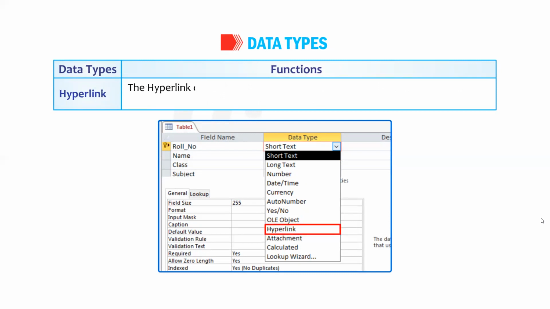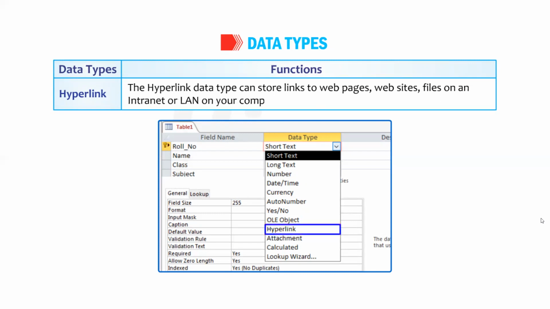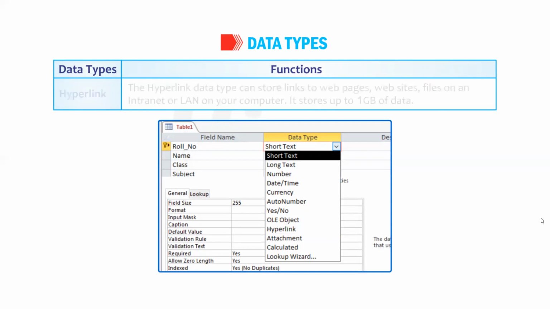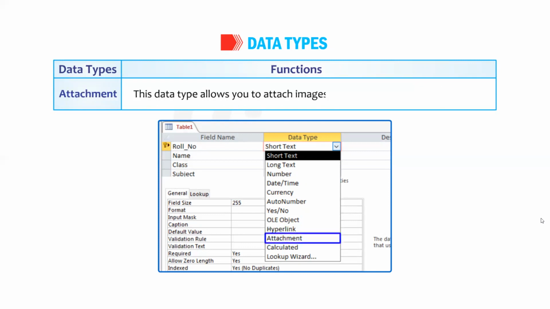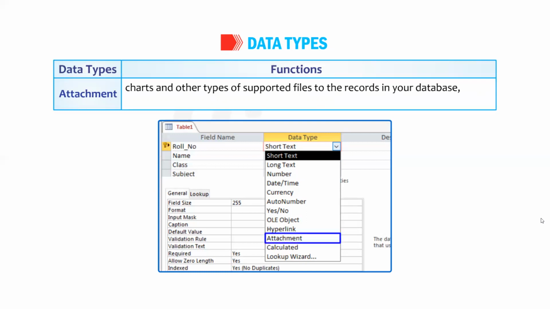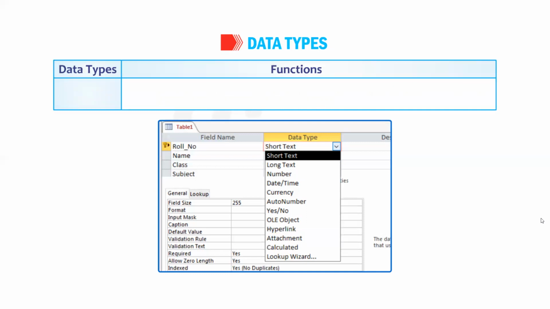Hyperlink. The hyperlink data type can store links to web pages, websites, files on an intranet, or LAN on your computer. It stores up to 1 GB of data. Attachment. This data type allows you to attach images, spreadsheets, files, documents, charts, and other types of supported files to the records in your database, in the same manner as you attach files to emails.